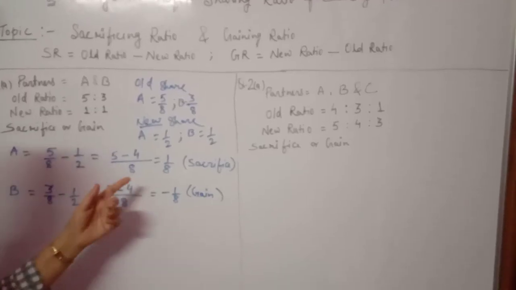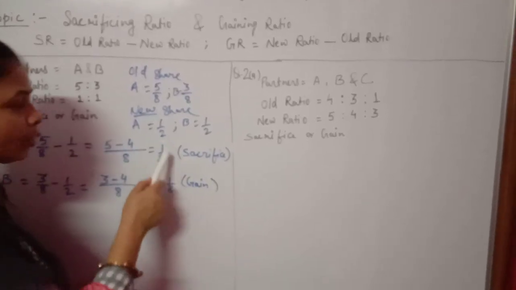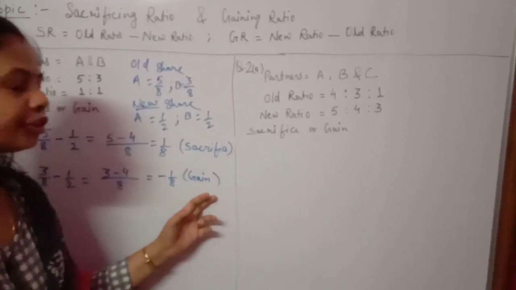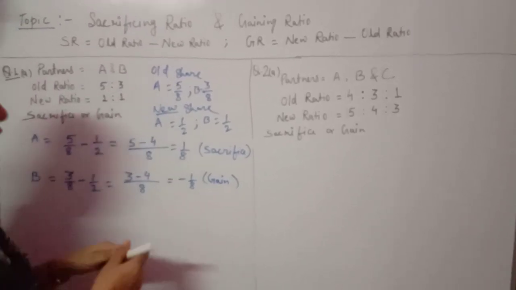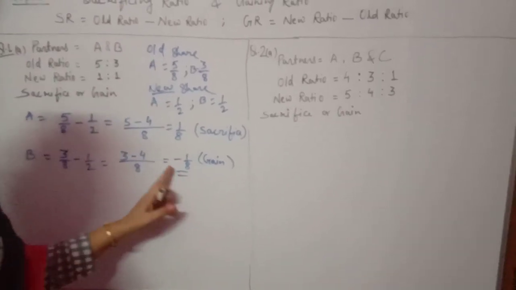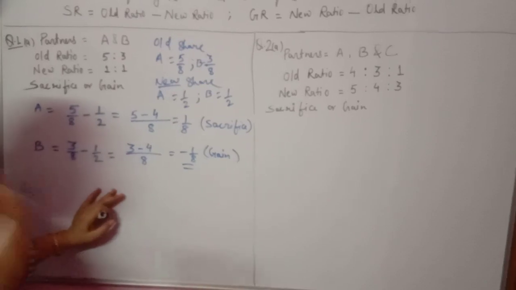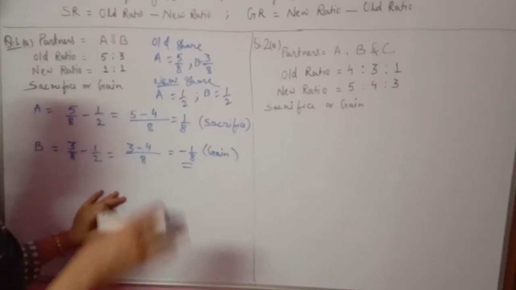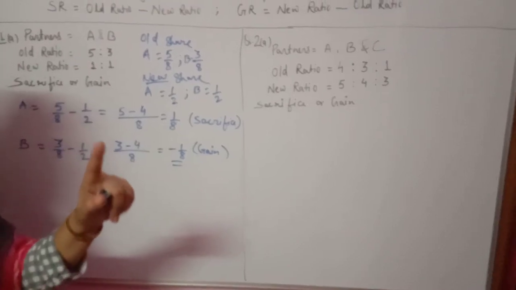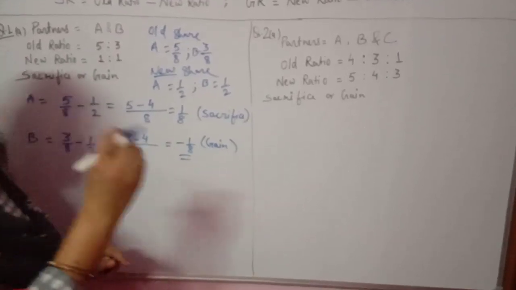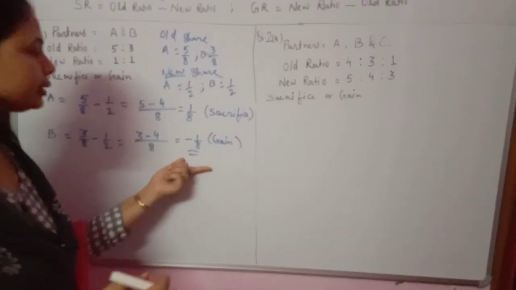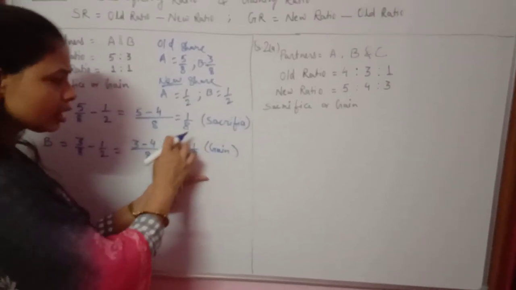So here A is sacrificing 1/8 share of his profit and B is gaining 1/8 share of profit. Maybe a confusion is created for you about why it is coming negative. Since earlier we did not know who is gaining and who is sacrificing, we take one formula for calculating, that is old ratio minus new ratio. According to that formula, here B has gain by getting negative.